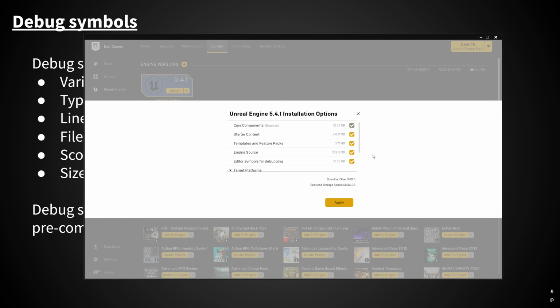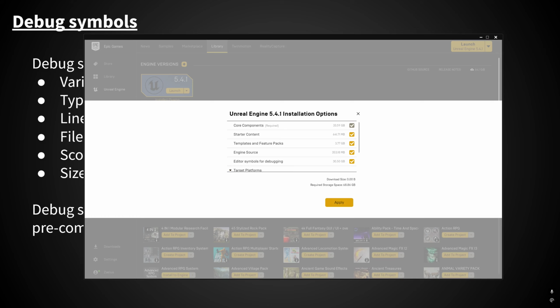Because like I said before, we're only installing one specific version of the engine. It's not going to change as we use it. The only way it changes is if we, one, build it from source, or two, download and install a new version. So because this one version was built by Epic, they also built the debug symbols for it, and then they can let us install those.